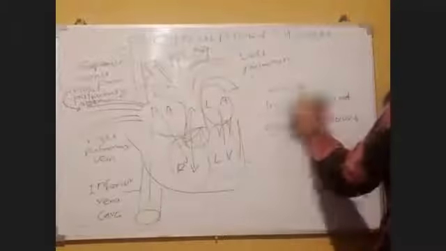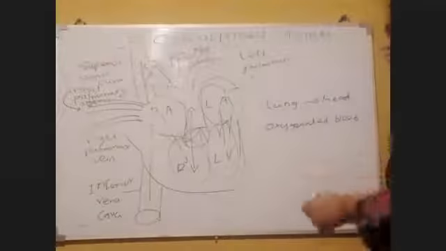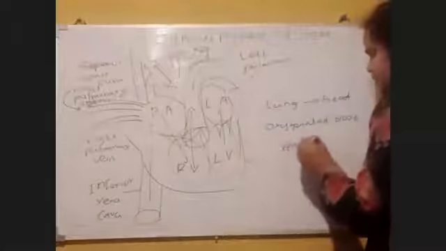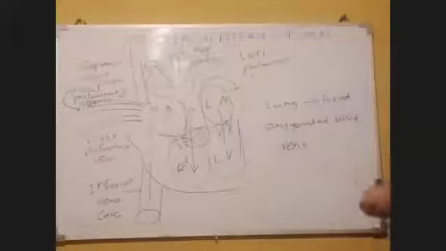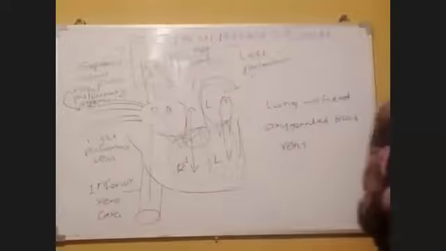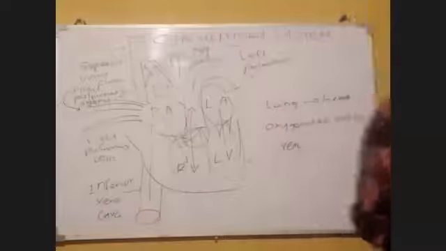So what is happening? Blood transfer from organ to heart is through veins. So the oxygenated blood returns to the heart through veins. So where are these veins?